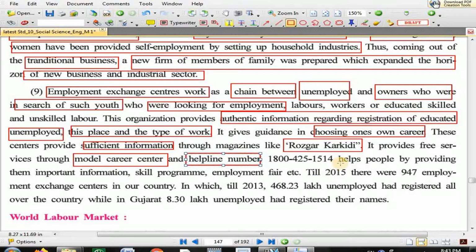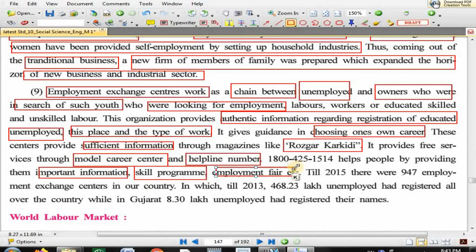1800-425-1514. It helps people by providing them important information, skill improvement programs, and employment fairs where industries come to select unemployed people. All this information provided by the employment exchange is also in the direction of removing the issue of unemployment.